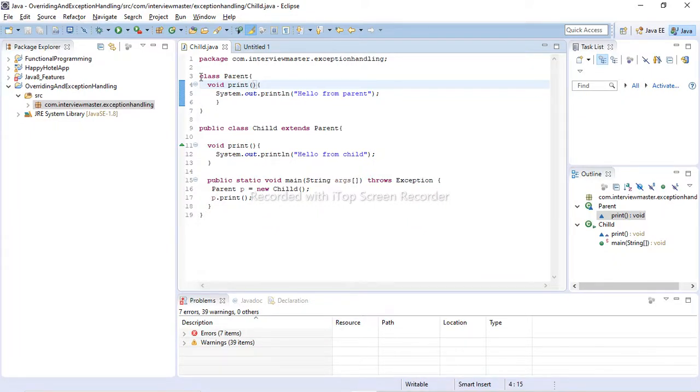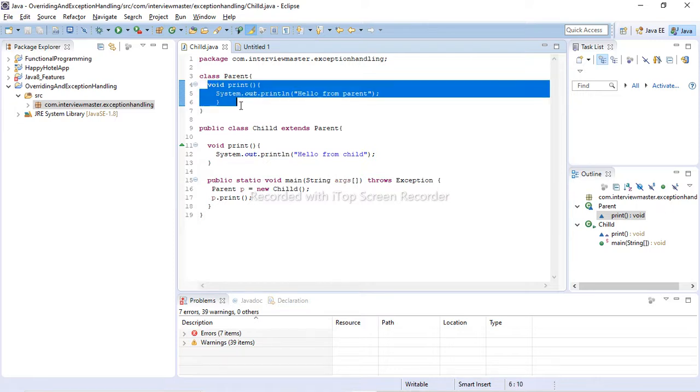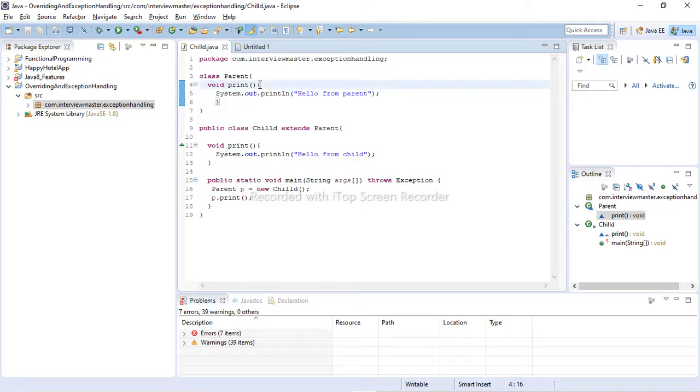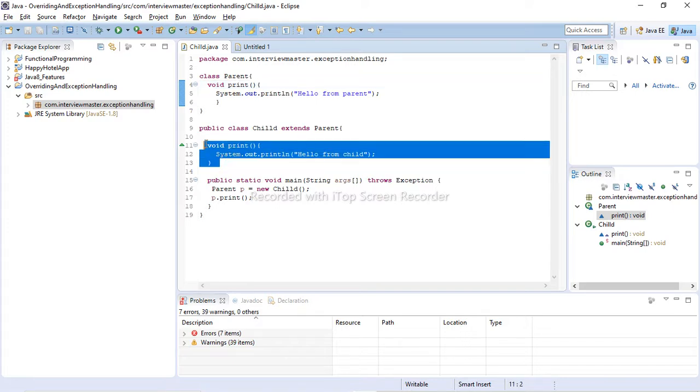So here we have one class, as I discussed earlier, with the parent and child classes, and the same method is overridden. In the case where the parent is not throwing any exception, the print method does not throw any exception, and our child class also does not throw any exception.